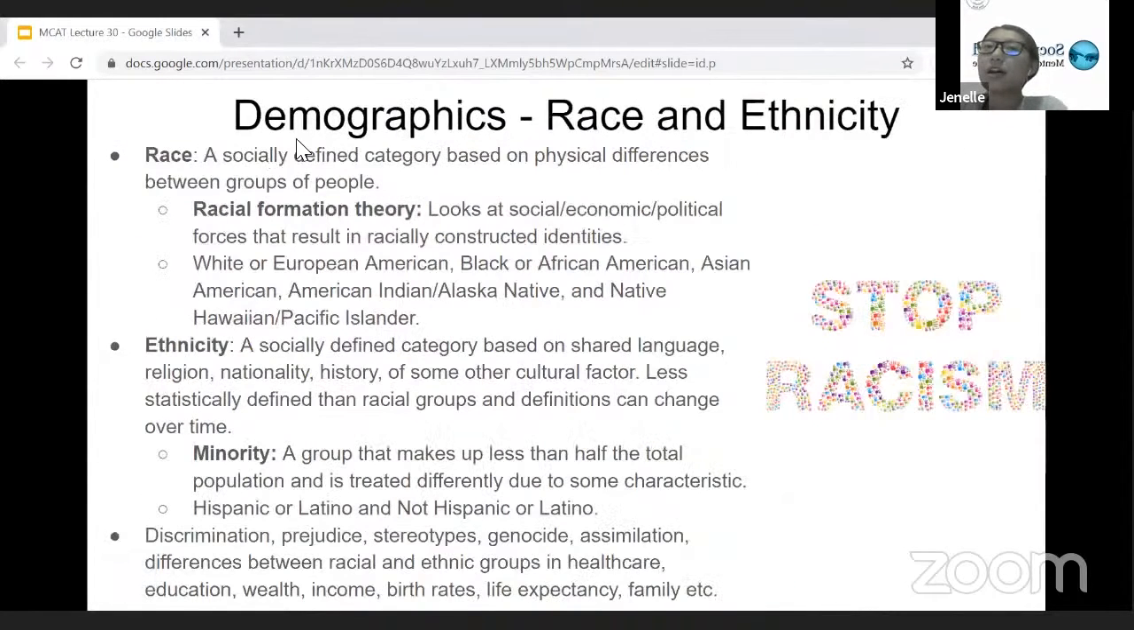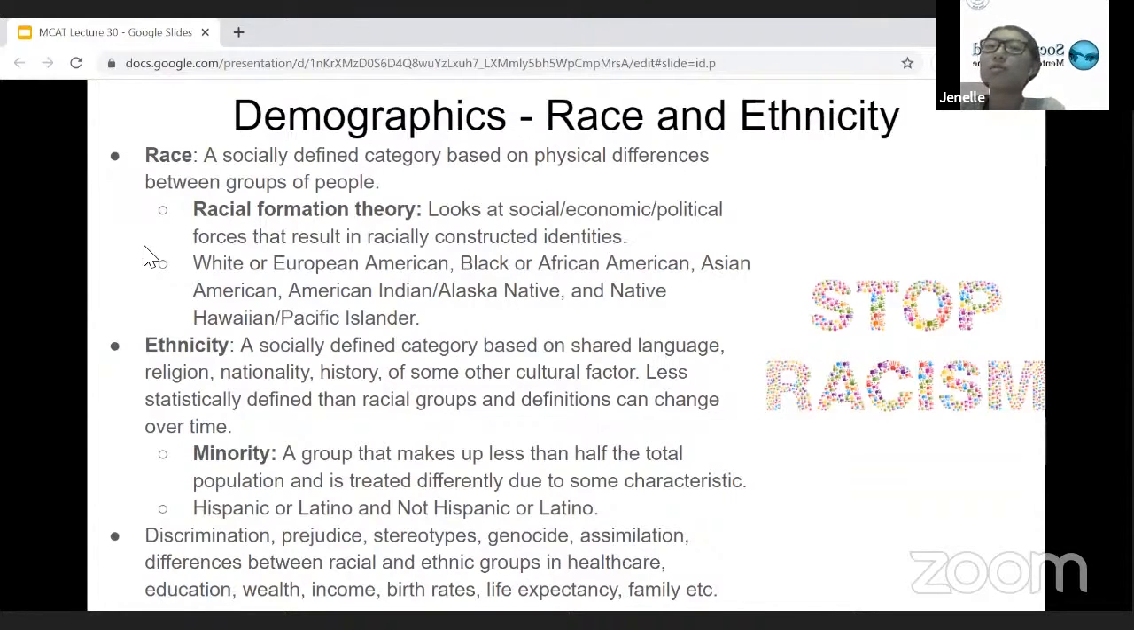And then the other common stratification method is through race and ethnicity. Race is a socially defined category based on physical differences between groups of people. The racial formation theory looks at social, economic, and political forces that result in racially constructed identities.